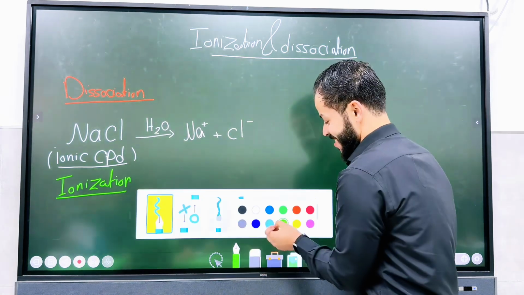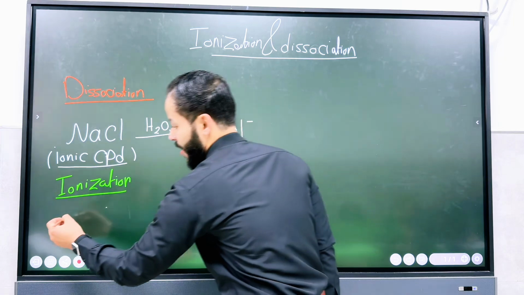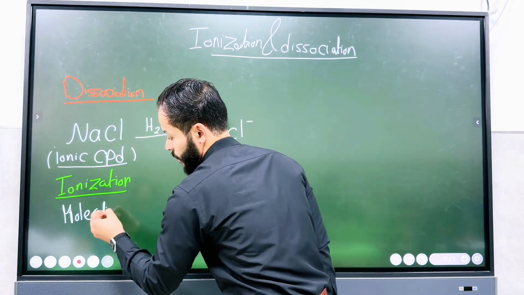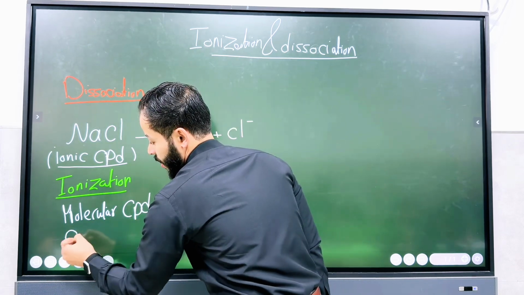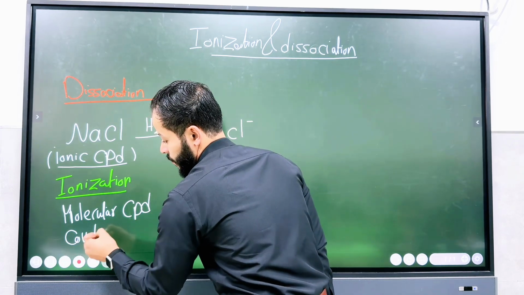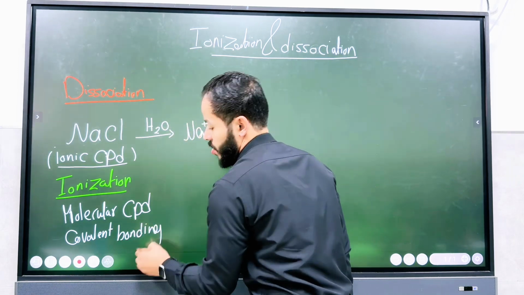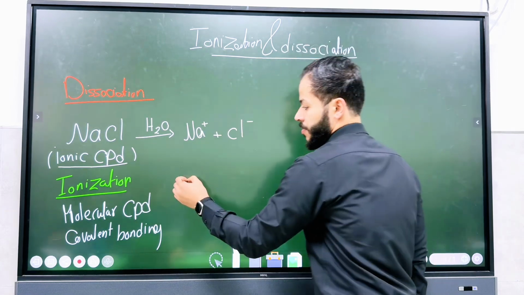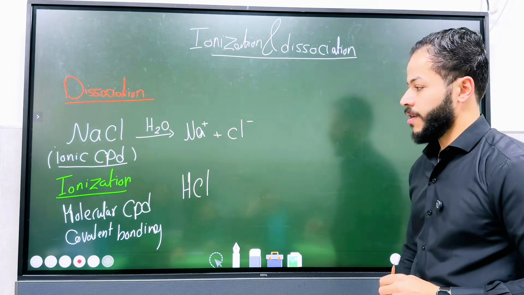Then we have ionization. For ionization, guys, we said it happens in which type of compound? Molecular compounds, with covalent bonding. Molecules means they are covalently bonded. For example, HCl.